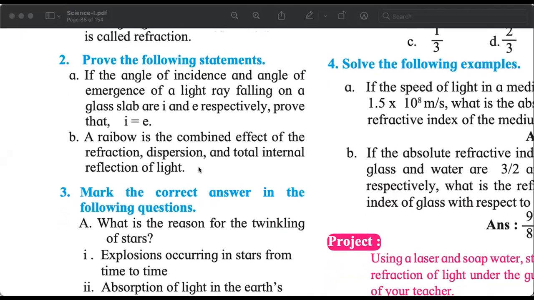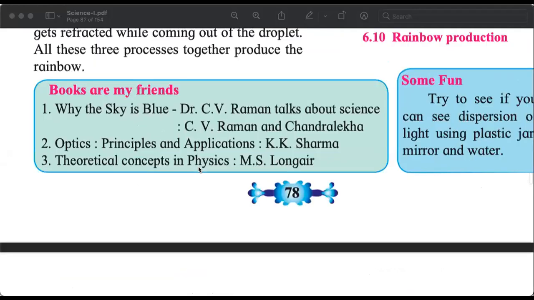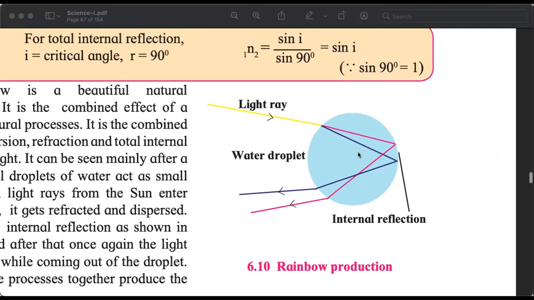Question number 2, part D in the exercise. It says a rainbow is the combined effect of refraction, dispersion, and total internal reflection of light. We have to prove. That means we have to explain. So when we are explaining this, it helps to draw this diagram. And when you are drawing this diagram in your notebooks, in your answer sheet, to draw a water droplet, you should use a rounder.